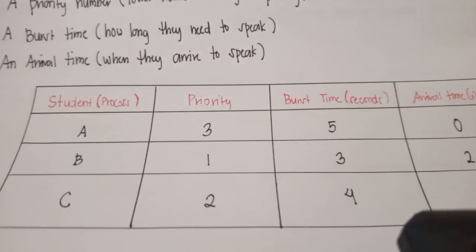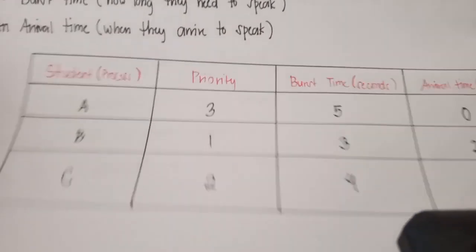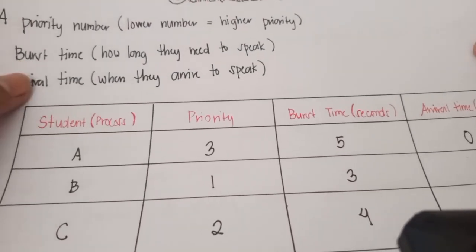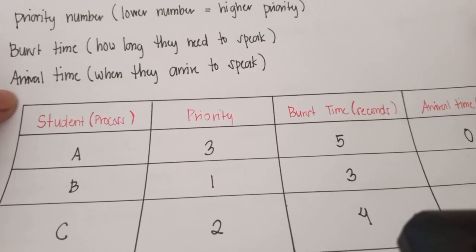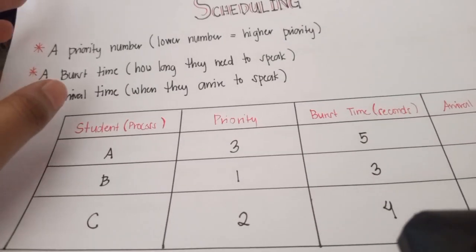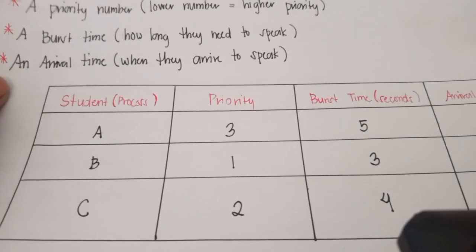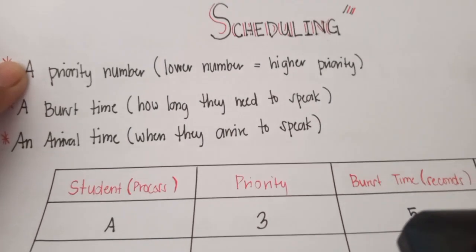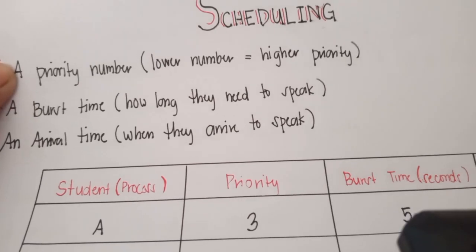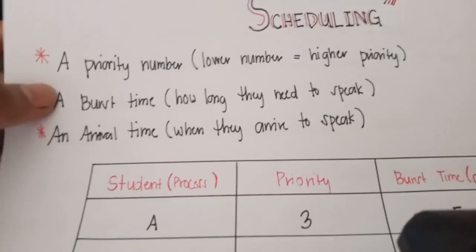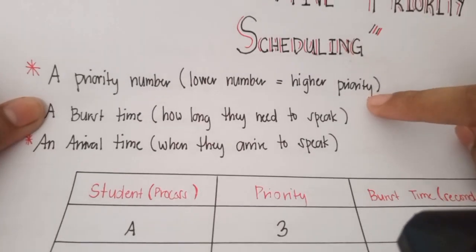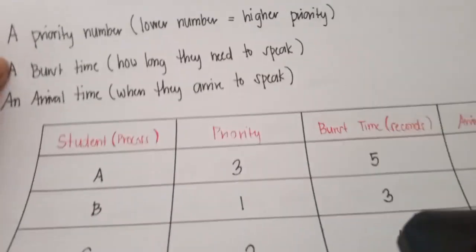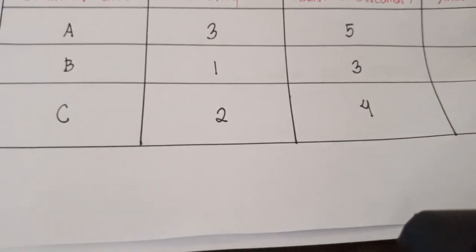So, let's consider a scenario where three students are given a task to speak in class, but they follow priority scheduling rules. Each student has a priority number, where a lower number equals higher priority, a burst time, which is how long they need to speak, and an arrival time, when they arrive to speak. So here are the details.